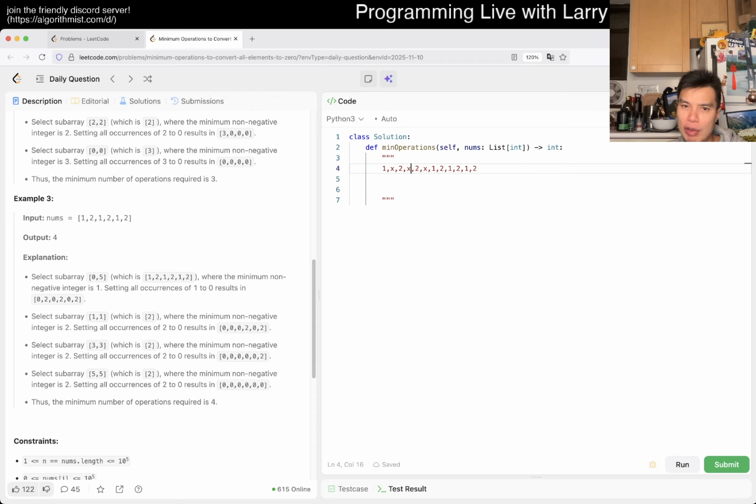And then now you look at all the 2s, because we removed all the 3s. Well, we know that we're going to remove them anyway, with no regard. And then now you just remove the 2, right? And then now you can remove the 1. I guess that's probably right.